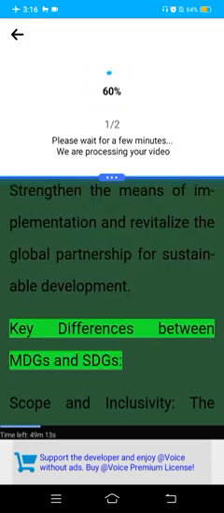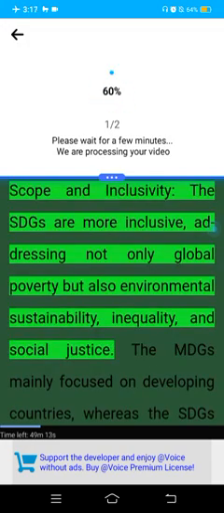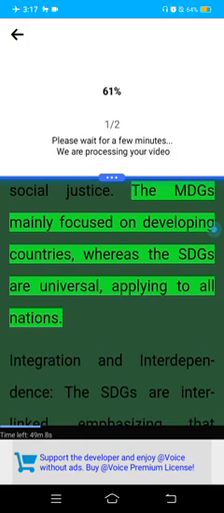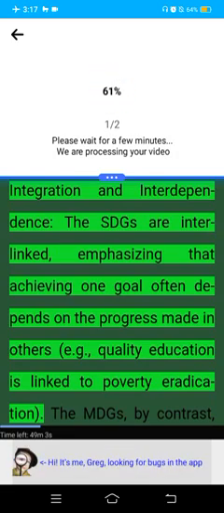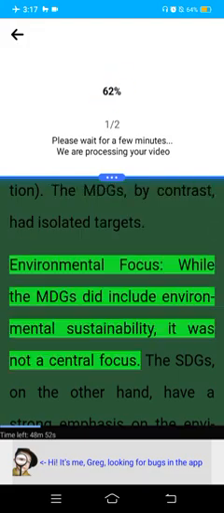Key differences between MDGs and SDGs. Scope and inclusivity. The SDGs are more inclusive, addressing not only global poverty but also environmental sustainability, inequality, and social justice. The MDGs mainly focused on developing countries, whereas the SDGs are universal, applying to all nations. Integration and interdependence. The SDGs are interlinked, emphasizing that achieving one goal often depends on the progress made in others, e.g., quality education is linked to poverty eradication. The MDGs, by contrast, had isolated targets.